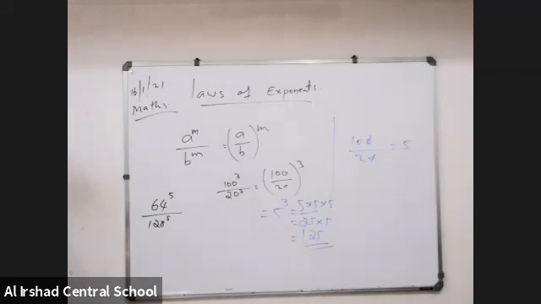How can we do this? We can make it small. See the example: 64 to the power of 5 divided by 128 to the power of 5.